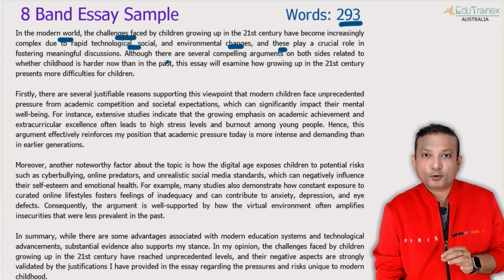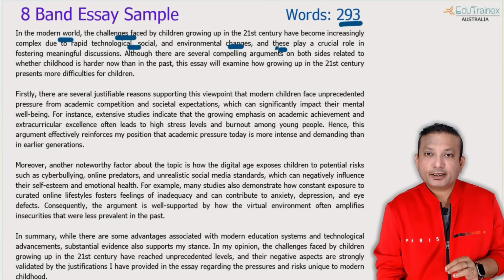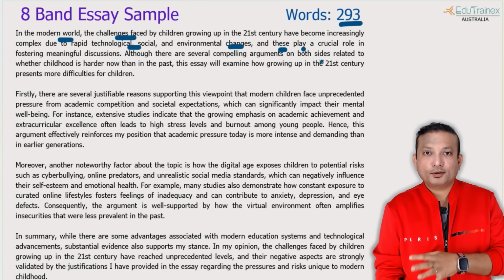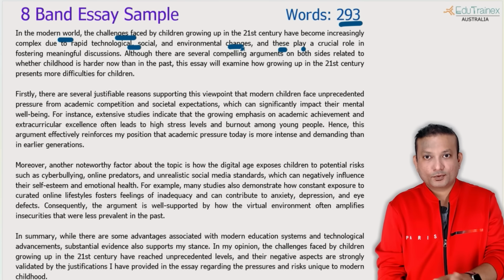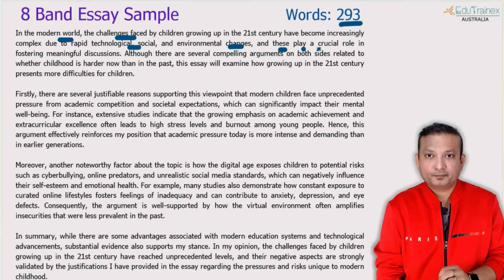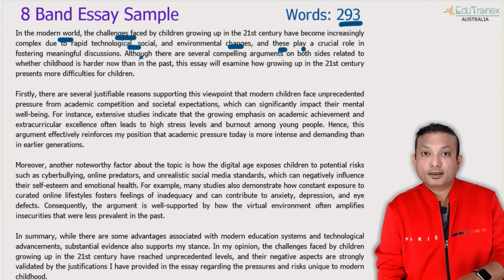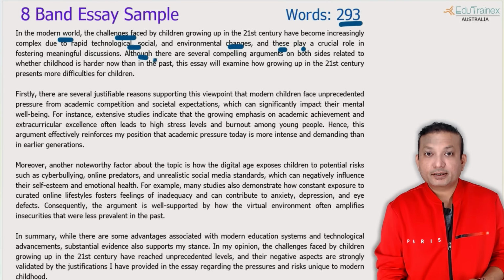And then this part over here, there were two things in the template, this or these. So if you are talking about multiple things here, then you say these and make the verb as singular, these play. If you're just talking about one thing over here in this part, then you just say this plays. Okay, rest of the thing you don't have to worry about. And a crucial role in fostering meaningful discussion, part of the structure. And now you see this structure itself, this sentence structure has been made into a complex sentence.